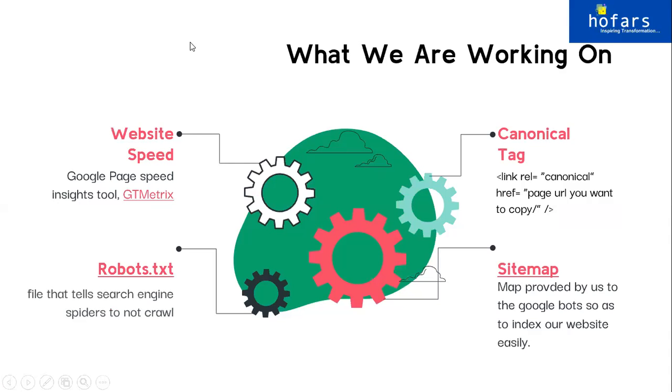Okay. So technical analysis is basically divided into 4 portions. The very first one is your website speed. As I said, your website speed has to be lightning fast. Wait for 2 seconds to load your website. So your speed has to be lightning fast. The next thing that I'm going to talk about is robots.